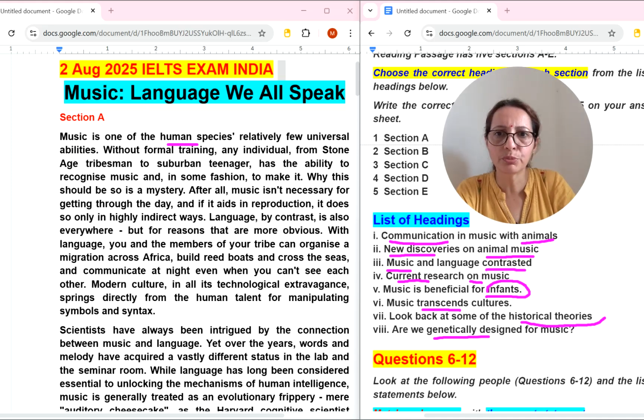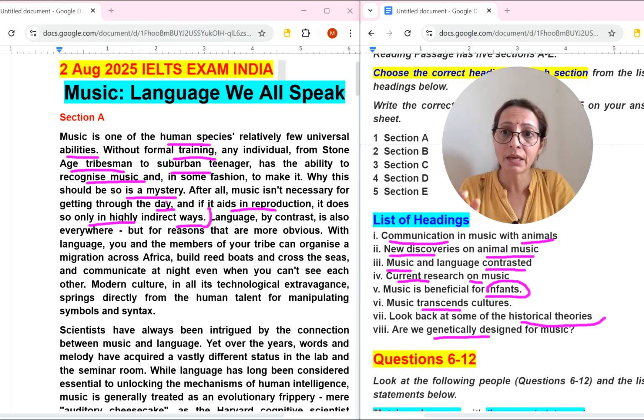Music is one of the human species' relatively few universal abilities. Without formal training, any individual, from Stone Age tribesman to suburban teenager, has the ability to recognize music. Why this should be is a mystery. After all, music isn't necessary for getting through the day, and if it aids in reproduction, it does so in highly indirect ways. Language, by contrast, is also everywhere, but for reasons that are more obvious.